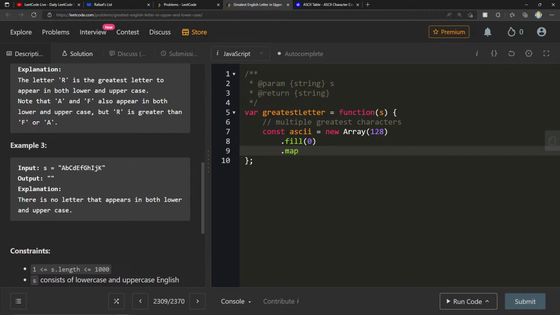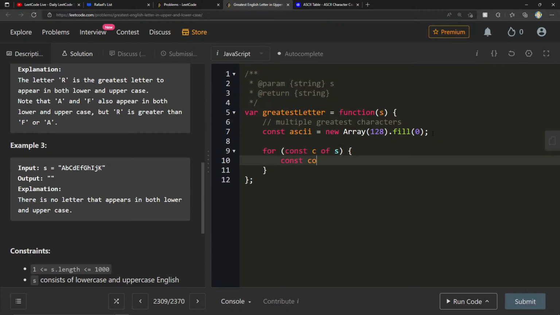No, I have to take the frequency. I can just leave this like that. Let's do for const c of s, so I'm using c to stand for char, character. We can get the code, c.charCodeAt(0).